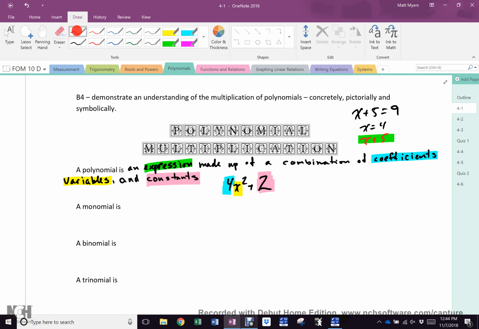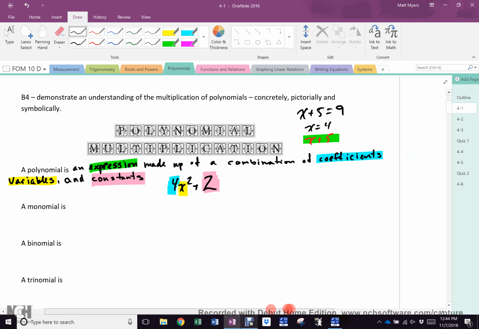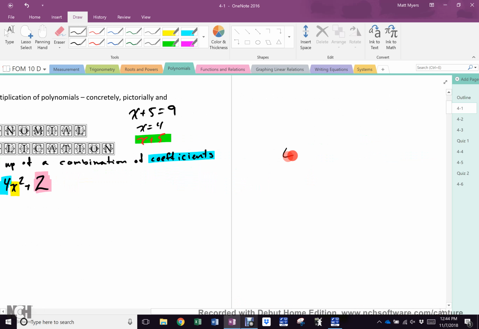So let me ask you a few questions. Don't write this down, just use your brain. Is that a polynomial? Yes, it's a constant. Everybody agree? You know what it is. Okay. Is that a polynomial? Yeah. Excellent. Is that a polynomial? Look again. No. Why? Because it has an exponent. Tell me what that means.